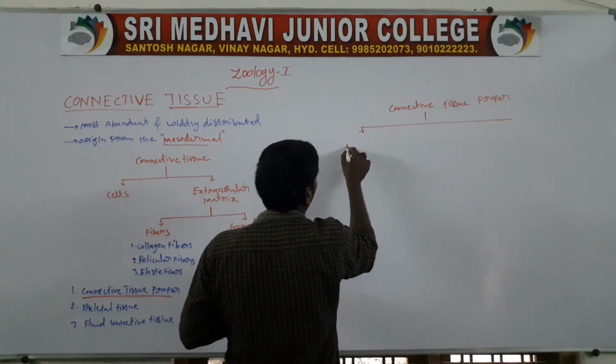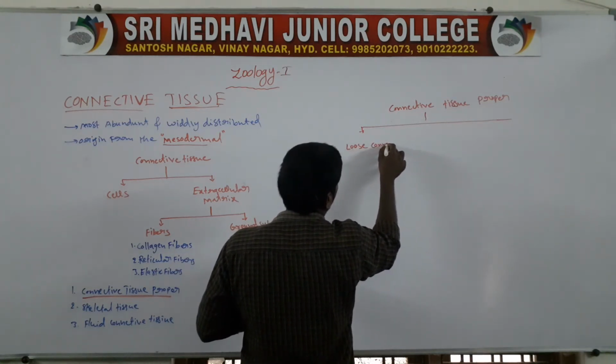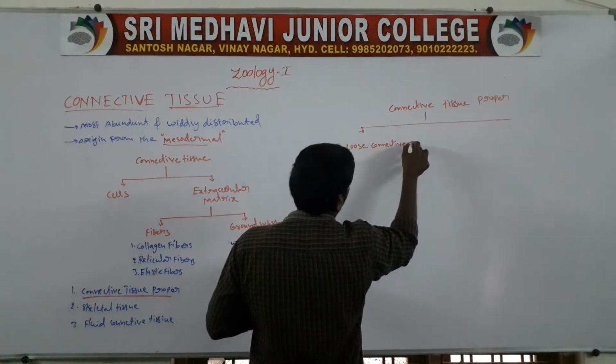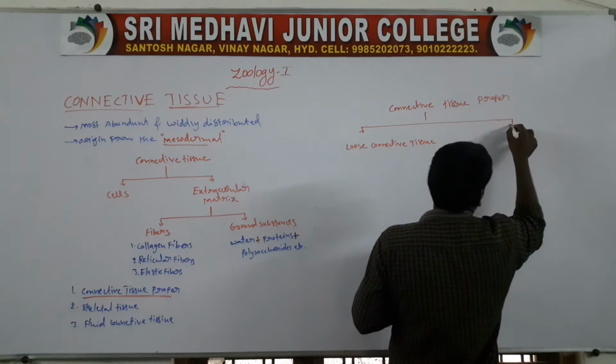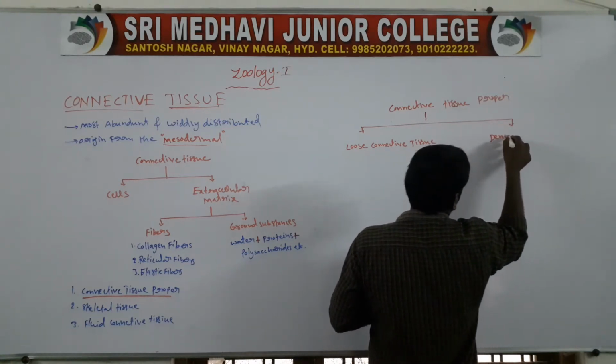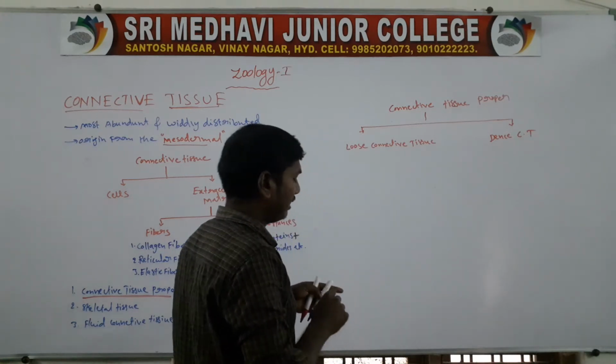First one, loose connective tissue. Second one, dense connective tissue. Loose connective tissue and dense connective tissue.